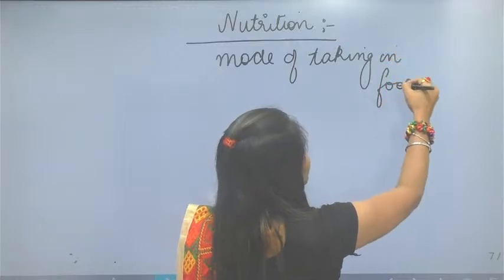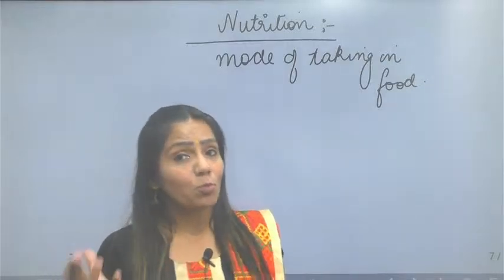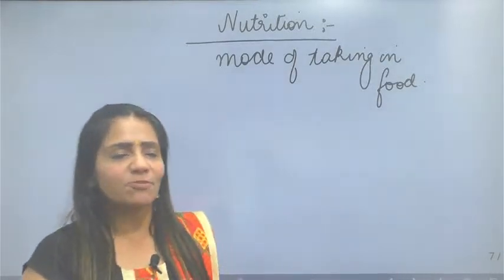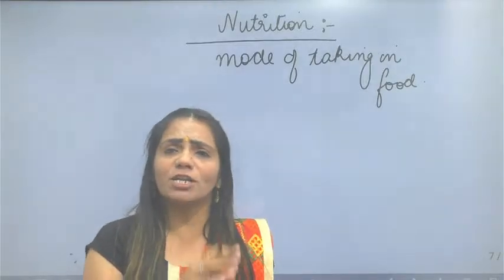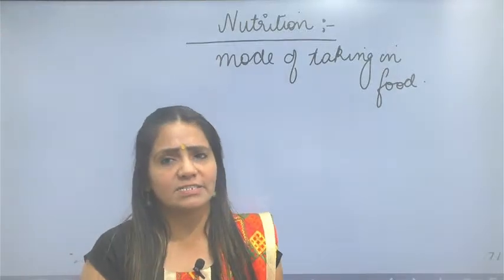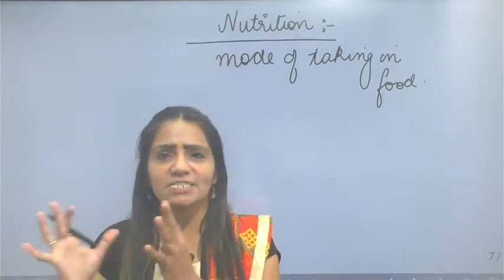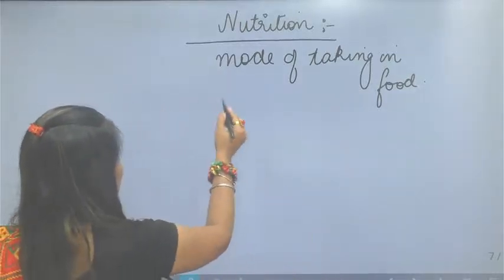This is the real definition of nutrition. And what is the meaning of mode? That means a simple organism will take food in a simpler way, and a complex organism will have a full digestive system in which the food will be processed until it is digested and the excreta, the waste, is formed.